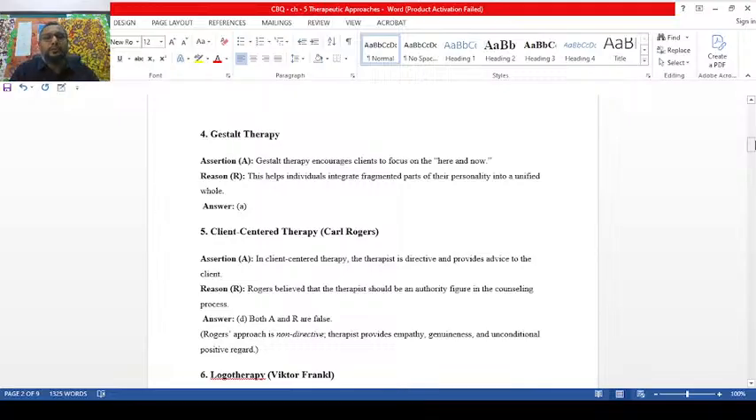So assertion is true. Reason, it helps individuals integrate fragmented parts of their personality into a unified whole. Yes.